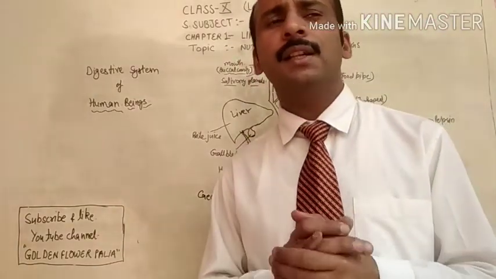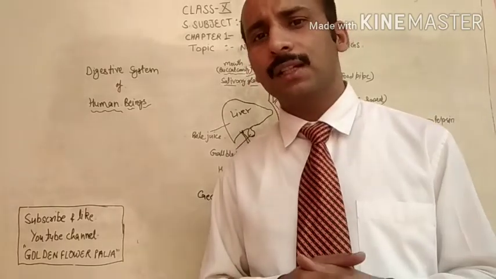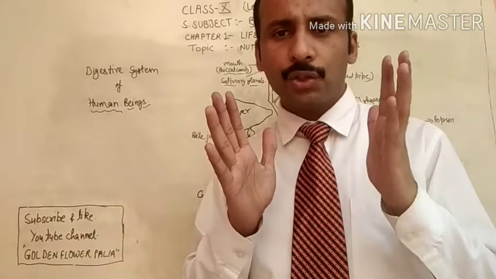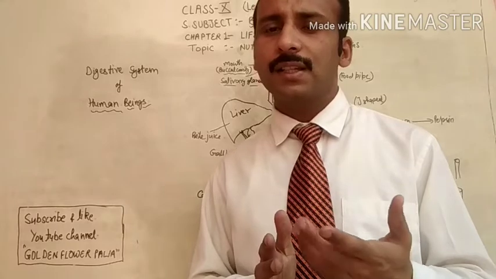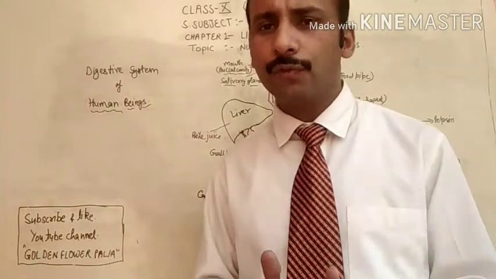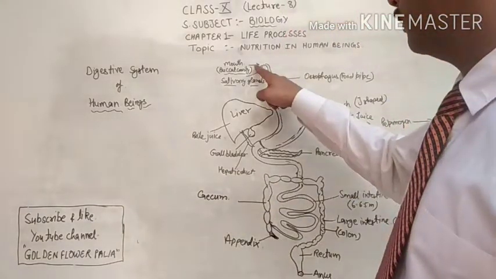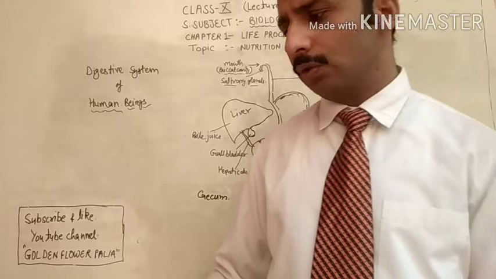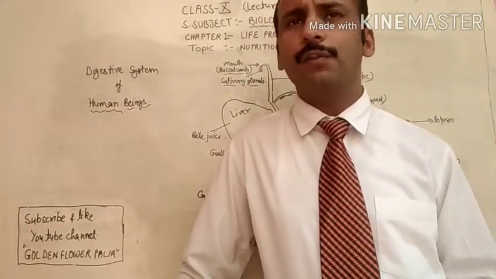In the large intestine, reabsorption of water from the undigested food takes place. So digestion of food starts from the buccal cavity and ends in the small intestine, meaning the digestion of food completes in the small intestine. Second one, I am just giving you the summary today. Tomorrow, from the next video onward, we will study these parts one by one in detail.